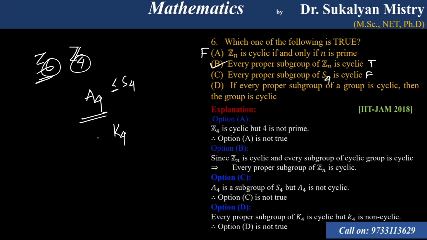We know that Klein's 4 group is not cyclic, but all its proper subgroups are cyclic. The subgroups of it will be cyclic, but the group is not cyclic. So if the subgroups are cyclic, is the group cyclic? No. So this is also false. Okay, so that is a very important result. Klein's 4 group is not cyclic, but every proper subgroup of Klein's 4 group is cyclic.